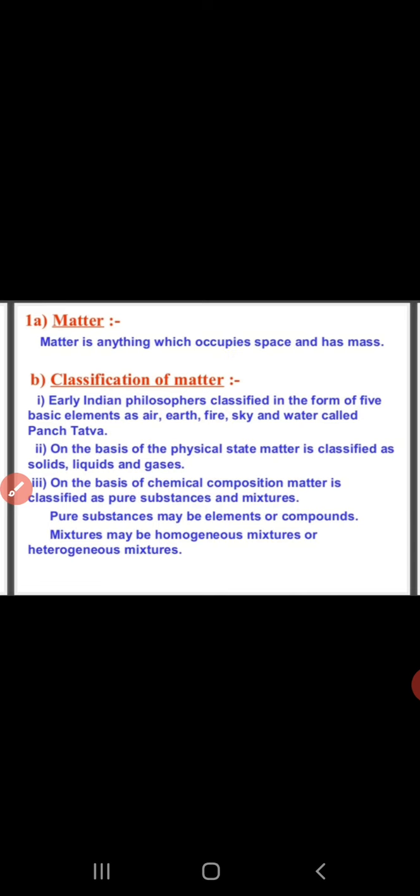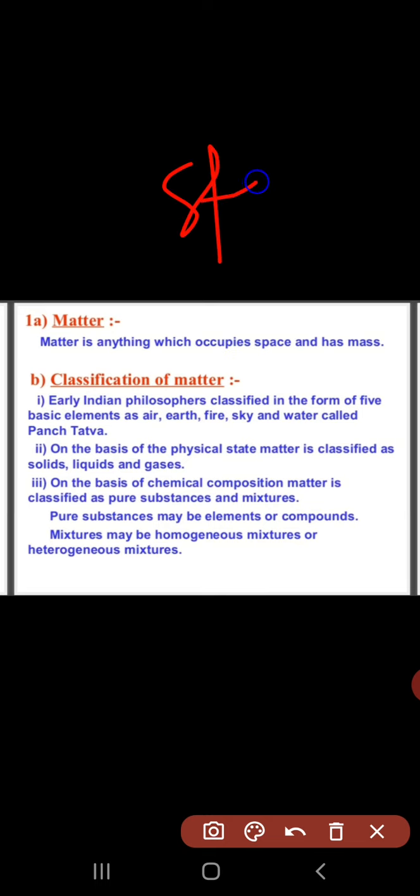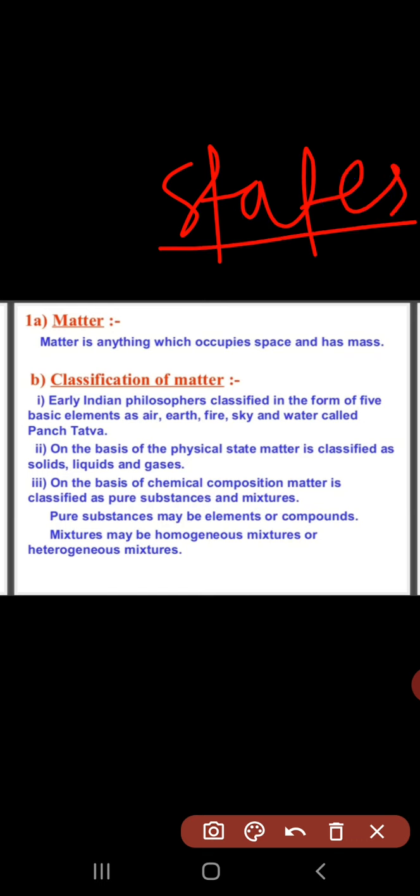On the basis of the physical state, matter is classified as solid. See, as you already learned in previous classes, the states of matter. How many states of matter? There are three states of matter: solid, liquid, and gases. On the basis of physical properties, this matter is classified into three states: solid, liquid, and gases. And on the basis of chemical properties, this matter is classified into pure substance and mixture.